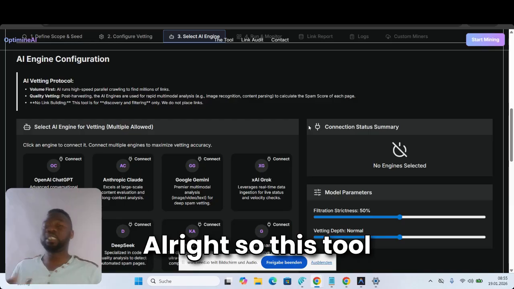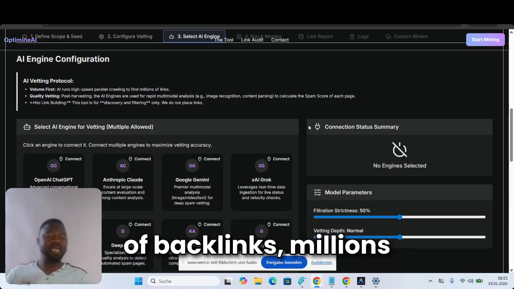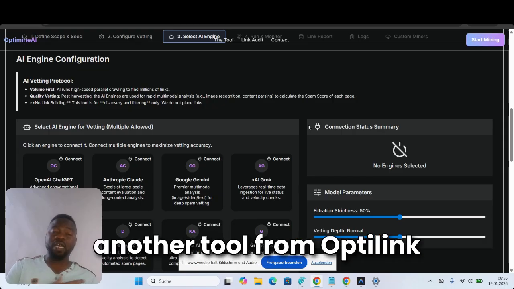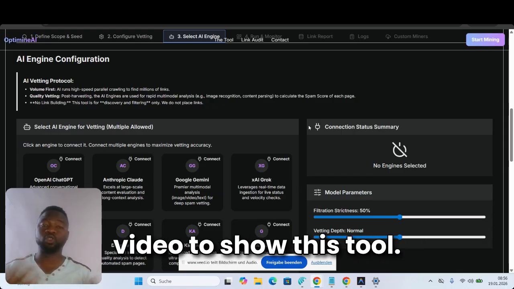All right, so this tool that I'm using right now discovers thousands, even millions, of backlinks and saves them for me. After that, we also have another tool from OptilinkAI that we use for link building. I'm going to do another video to show this tool.